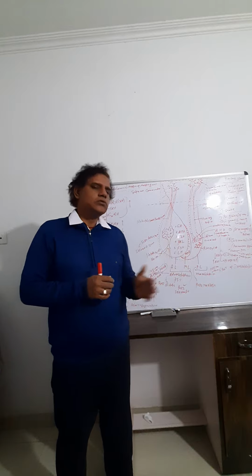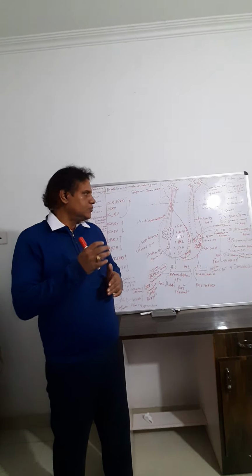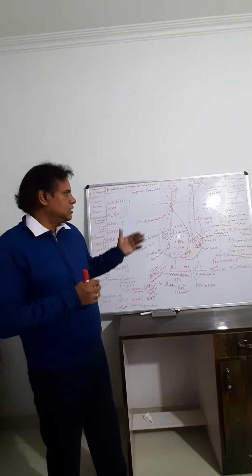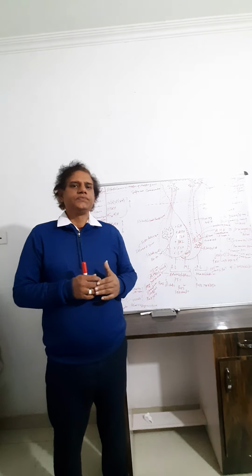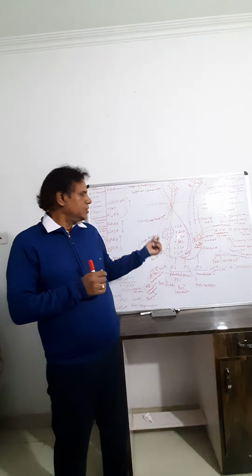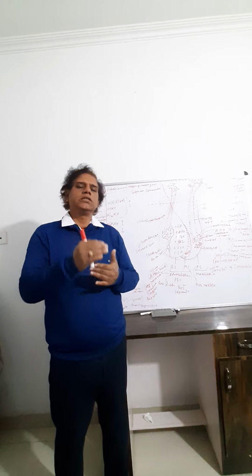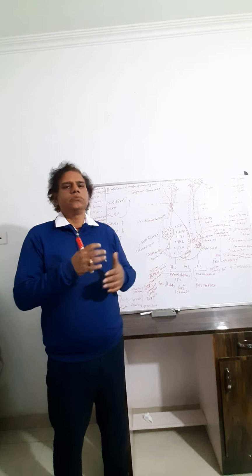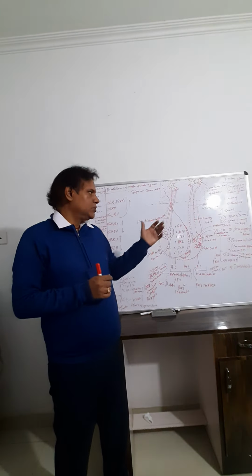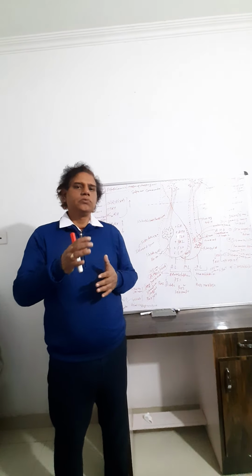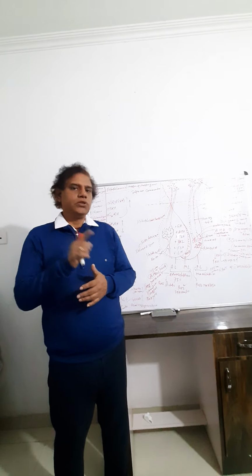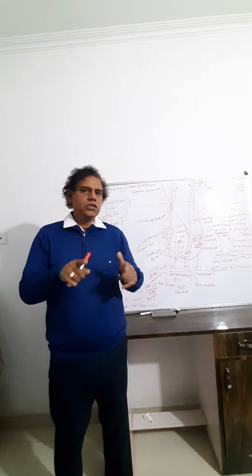So oxytocin is also called the birth hormone, and prolactin is also called the maternity hormone, because prolactin is responsible only for secretion of milk and development of the mammary gland during pregnancy, but oxytocin is responsible for ejection of milk. So prolactin is secretion of milk, oxytocin is ejection of milk.